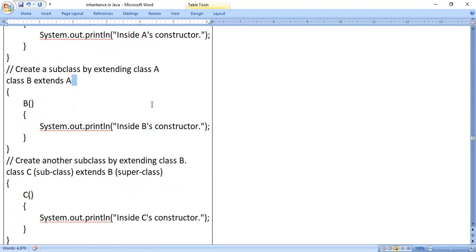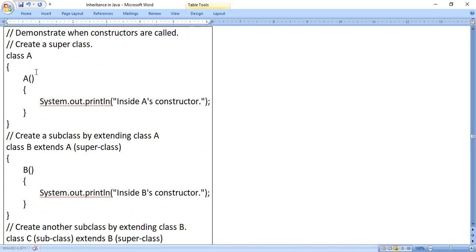Yes, B has a superclass. That superclass is nothing but class A. Okay, I can say this is the superclass. Now it will move to the superclass A, and for this, is there any superclass? No. So this constructor will execute first. Okay, that is nothing but the order of execution.